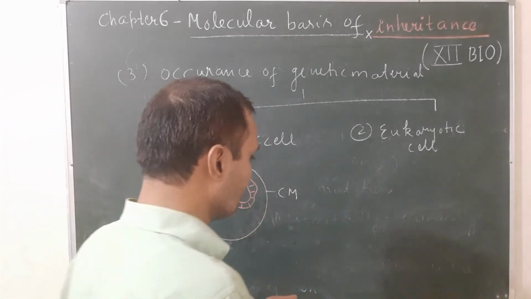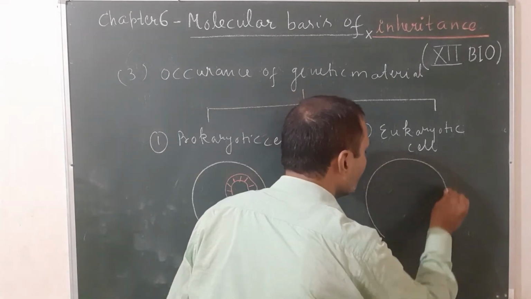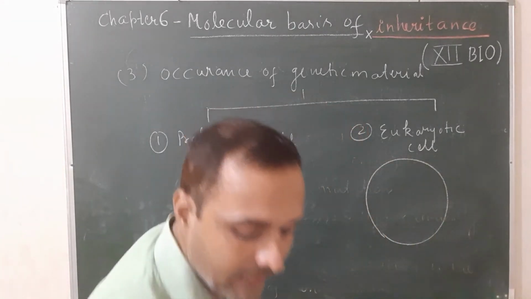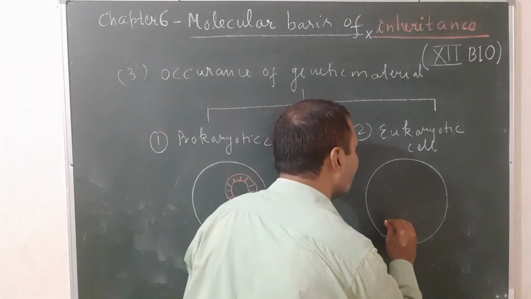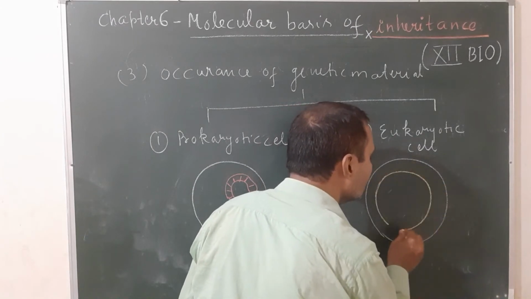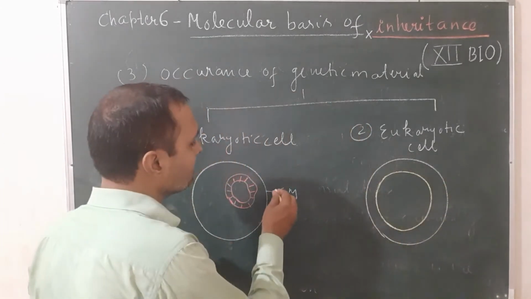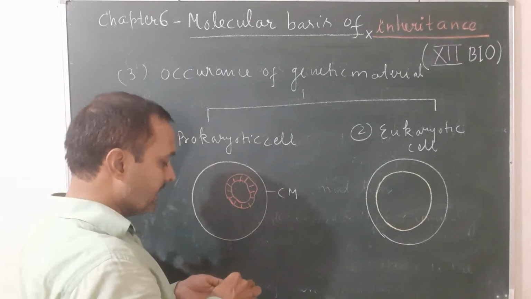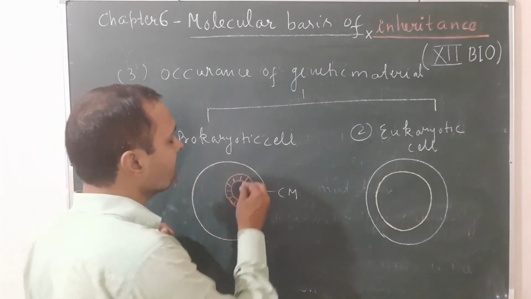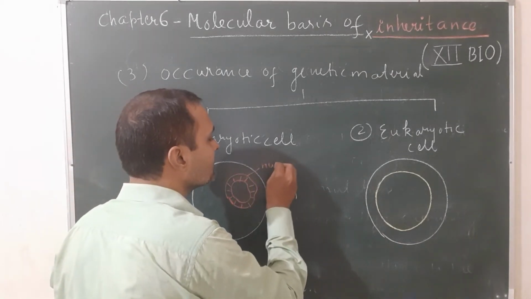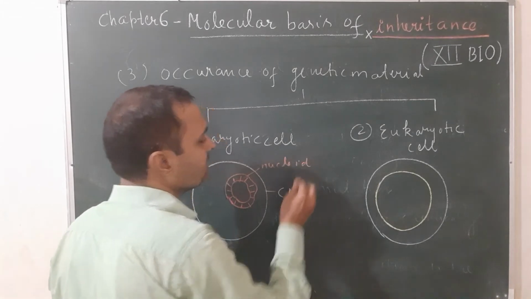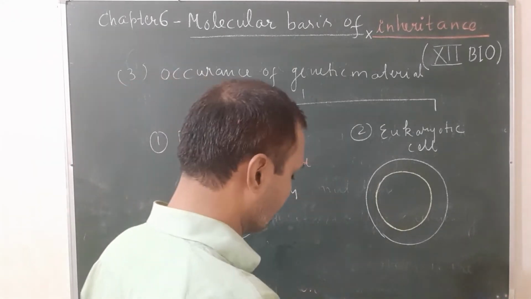In eukaryotes, suppose this is the cell membrane, and beside it we have another membrane known as the nuclear membrane. This naked DNA is also known as nucleoid in case of prokaryotic cell. So let us see location.